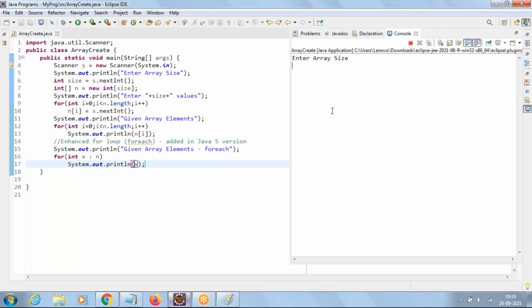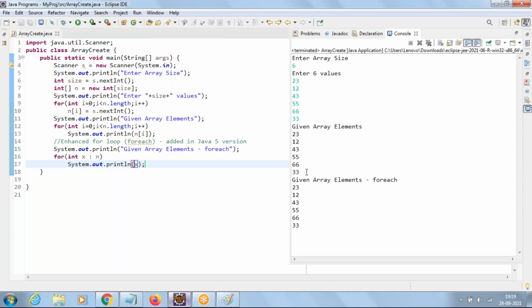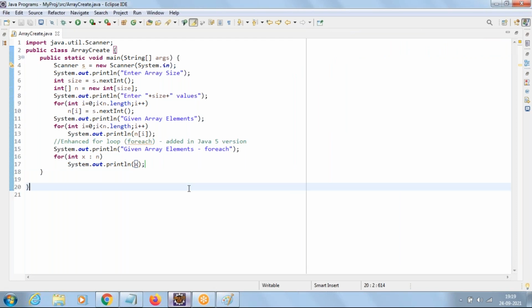Now run the code. It will ask for the array size. I'll say 6. Enter any 6 values. So it's going to print two times. First one with the traditional for, second one with the enhanced for. Right? Clear everyone?